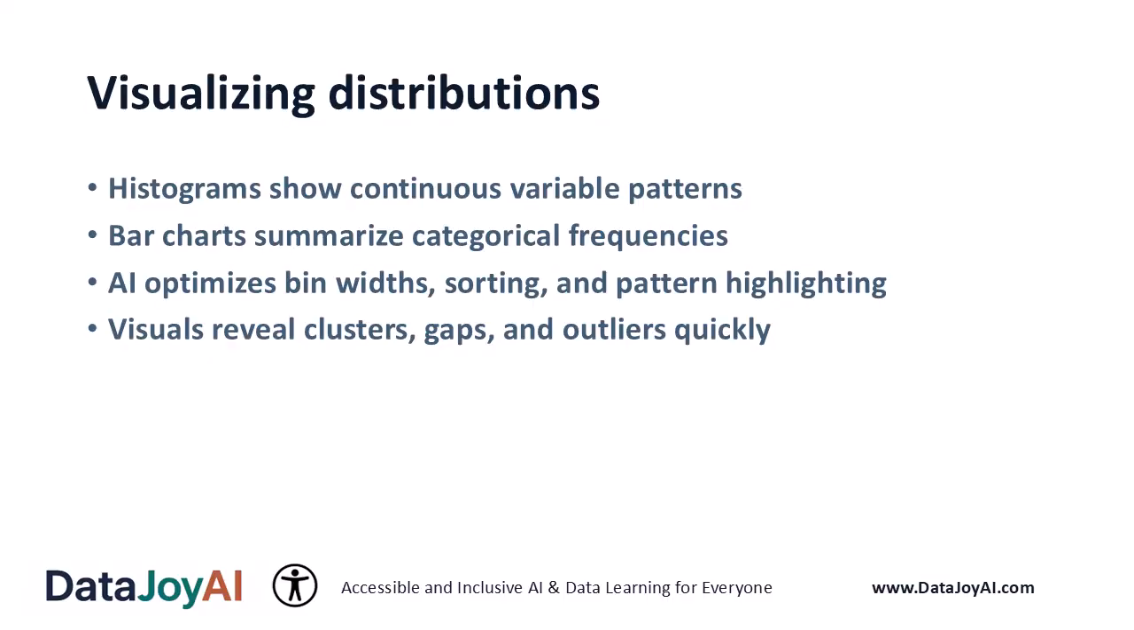Visualizing distributions. Histograms and bar charts turn numerical summaries into intuitive visuals. AI tools now optimize bin widths, sort categories, and highlight important features automatically. These visuals help you quickly spot clusters, gaps, and outliers, patterns that might be invisible in raw data.